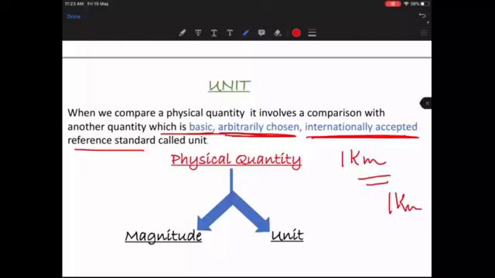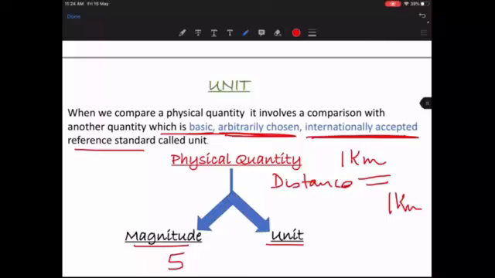Now, as we just learned, any physical quantity, for example speed, has two parts. One is the magnitude, another one is the unit. Let's take a physical quantity like distance. Distance will have a magnitude, let's say 5 kilometers, and the unit will be either kilometers, meters, miles, nautical miles, statute miles.